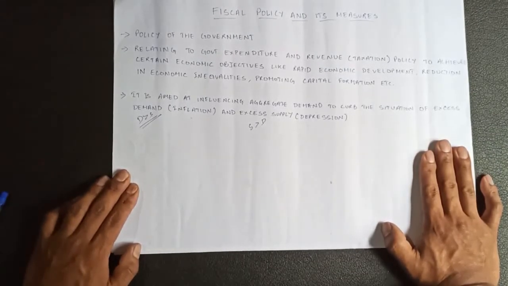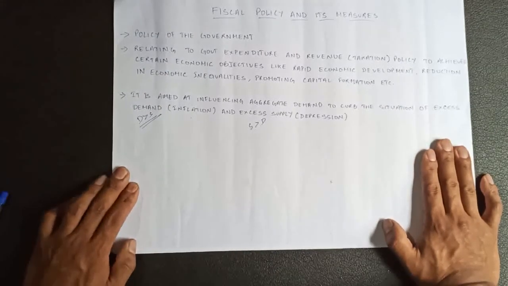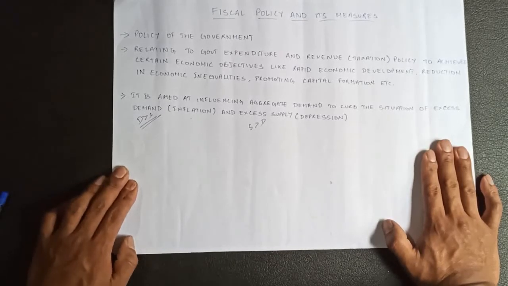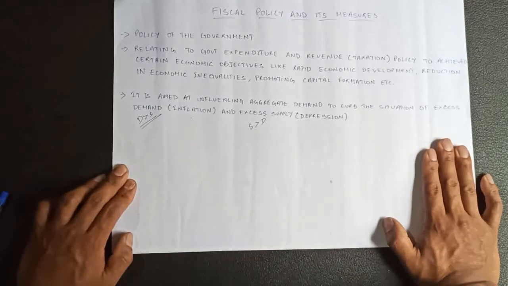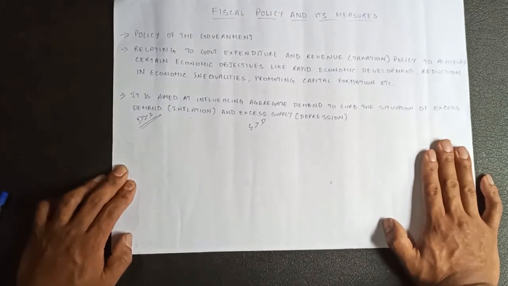Okay, to achieve certain economic objectives like rapid economic development, reduction in economic inequalities, promoting capital formations, etc. Capital formation means increase in investment. Okay, so I repeat again, when we talk about fiscal policy, it is a policy of the government. It is relating to government expenditure and revenue policy to achieve certain economic objectives like rapid economic development, reduction in economic inequalities, promoting capital formations, etc. Okay, so that is the meaning of fiscal policy.